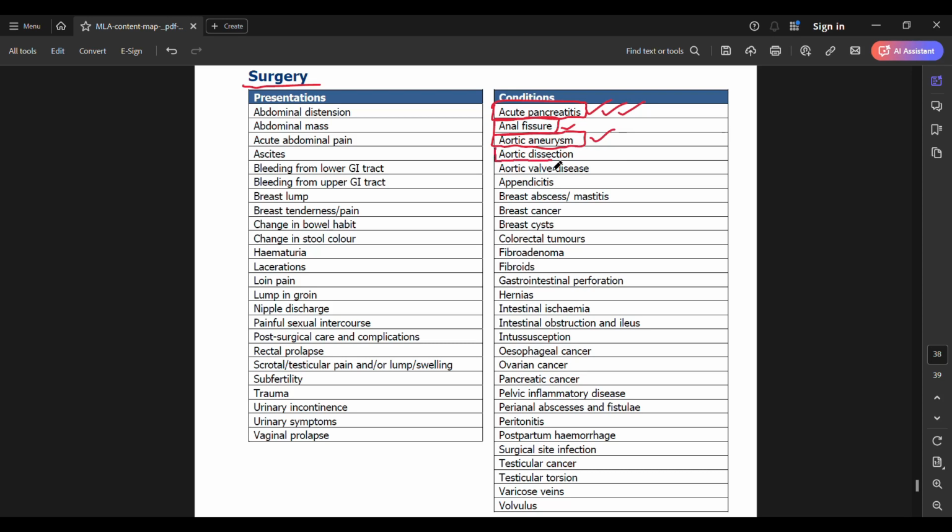Next, we have aortic dissection. Also a very important scenario. Know how this presents. They love to ask you multiple choice questions on this, but also you may get this in the case of an emergency scenario in your OSCE stations.